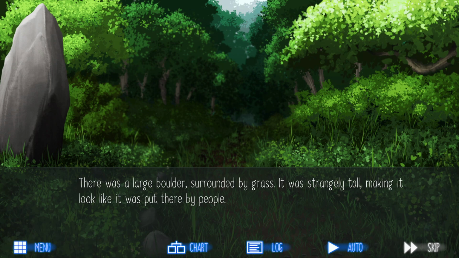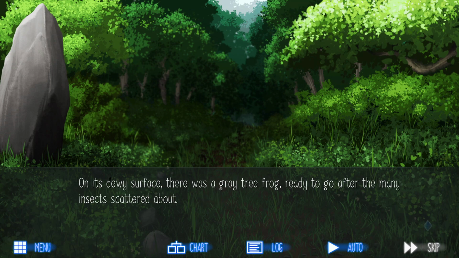There was a large boulder surrounded by grass. It was strangely tall, making it look like it was put there by people. On its dewy surface there was a grey tree frog, ready to go after the many insects scattered about.